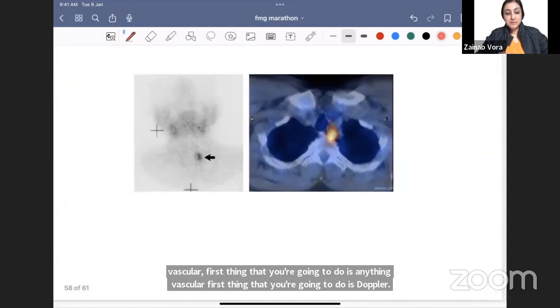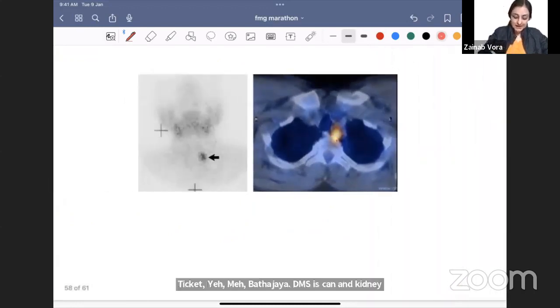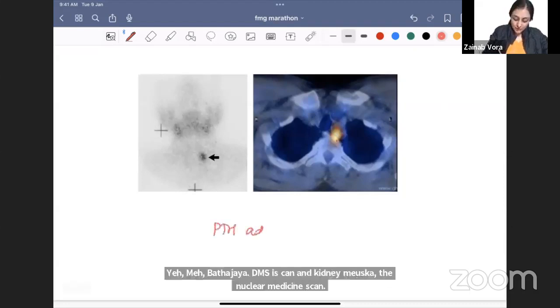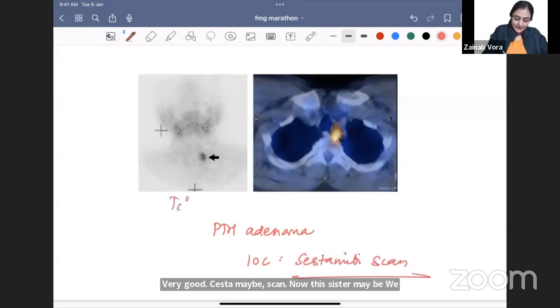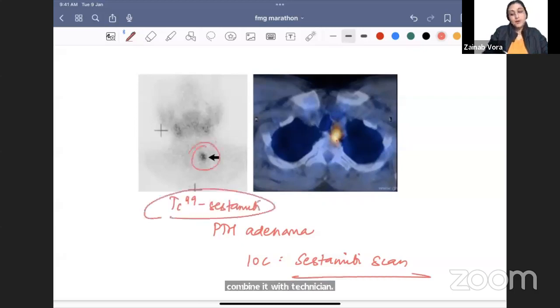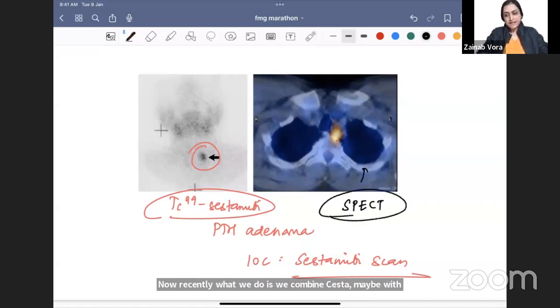DMSA scan we use in the kidney, a nuclear medicine scan. So on that train only, let's study one nuclear medicine scan. So if I ask you parathyroid adenoma, what is the investigation of choice? Very good. Sestamibi scan. Now this sestamibi, we combine it with technetium. So this is technetium sestamibi. Wherever there is parathyroid adenoma, you will see this hotspot. Now recently what we do is we combine sestamibi with a CT. Can you see that here the bone is white? This is called SPECT. So what do we call this?